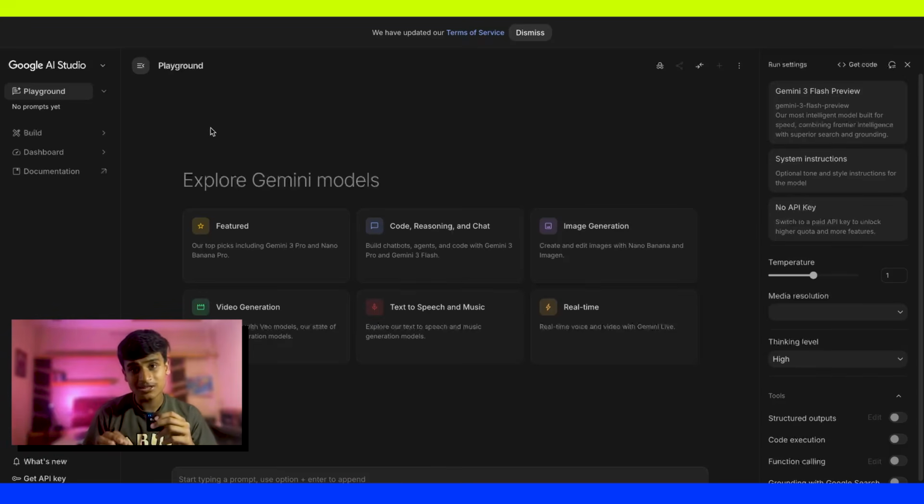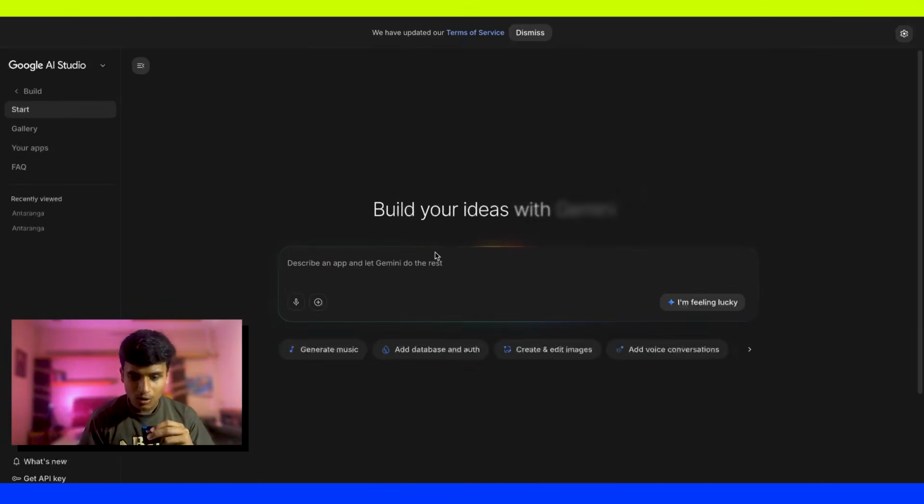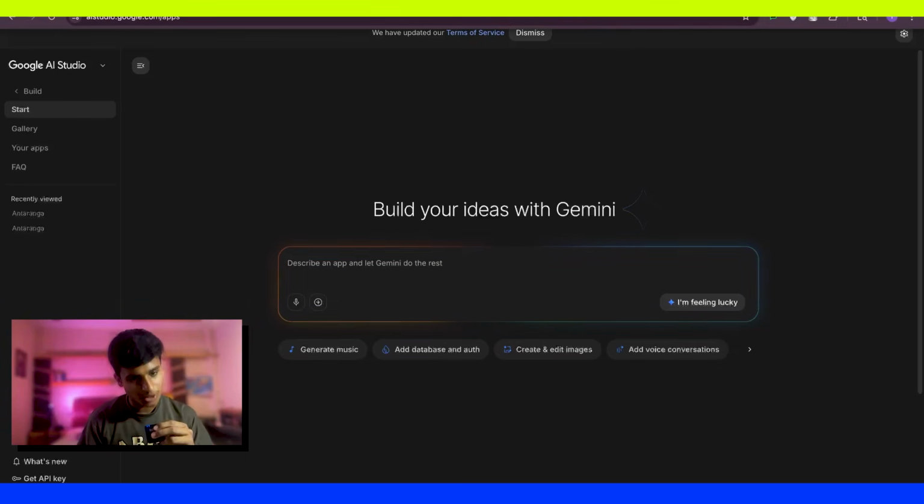So let's get started. I'm using Google AI Studio to build this. You just have to type Google AI Studio and click on build. Now it's asking me to describe an app and let Gemini do this. But trust me, if I type this, it's going to make the results worse because I am not a good prompter. But what if I use Claude to do this? So I am using AI to prompt AI. So let's get into Claude.